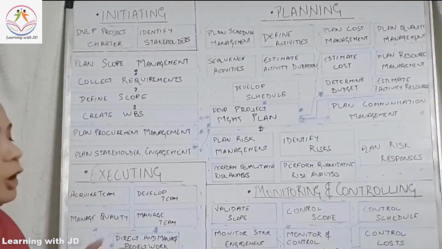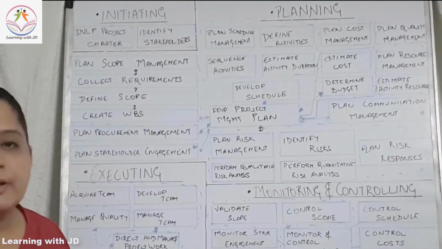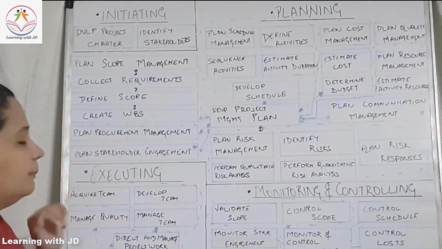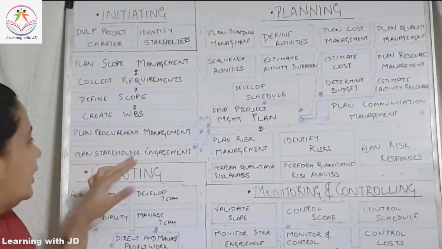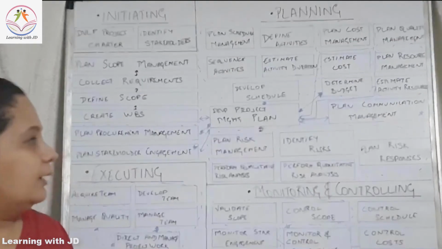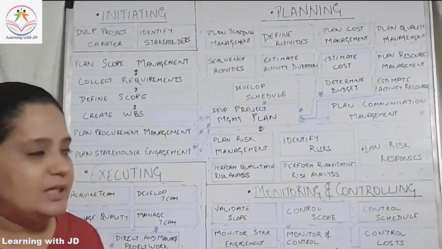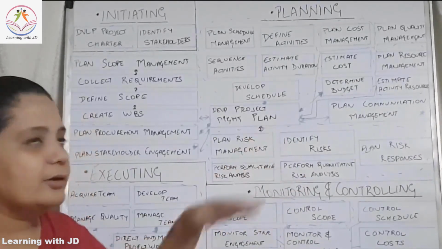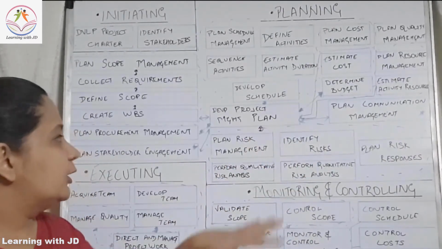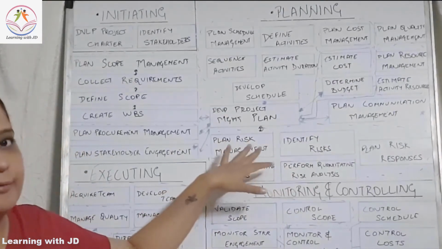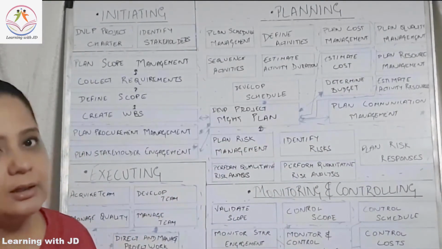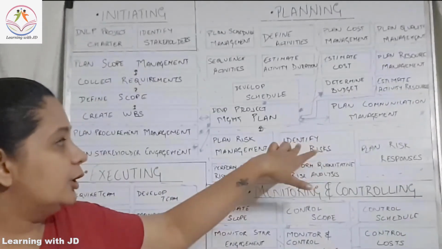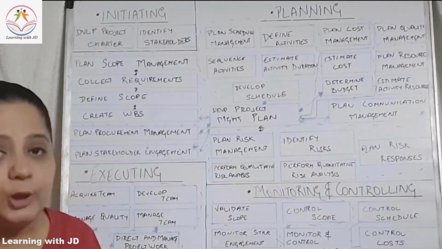Then after your communication, you are going to plan your procurement management. Procurement is for all the third party relationships that you have. You're going to have your plan procurement, and you're going to have your plan stakeholder engagement. Now if you see, there is a very large component that I have kept for the last, which is your risk. You have to first plan for the risk, as to if the risk occurs, how you are going to manage it. What is the plan for the risk?